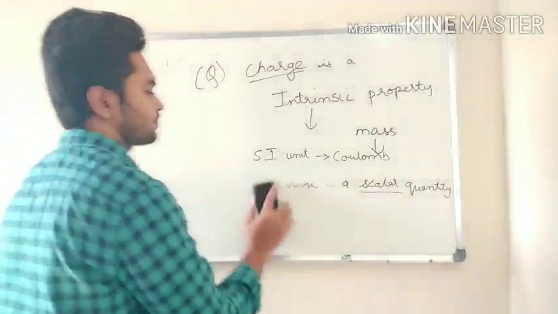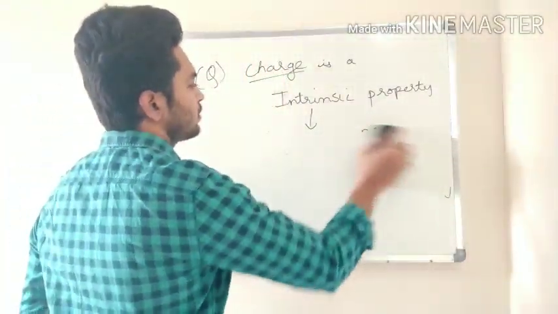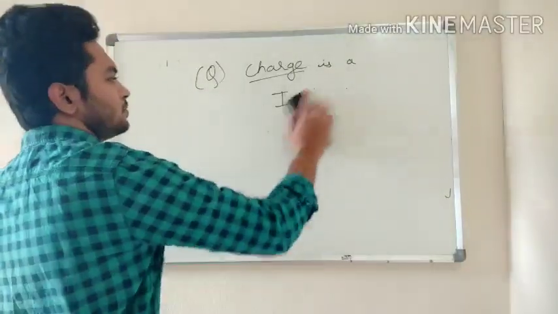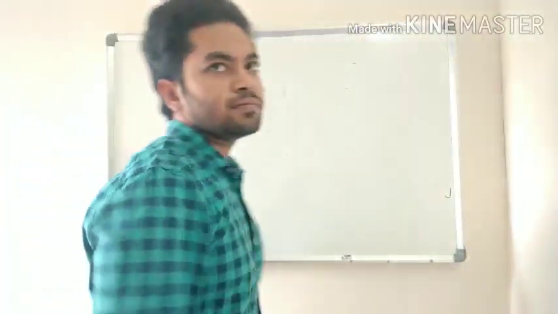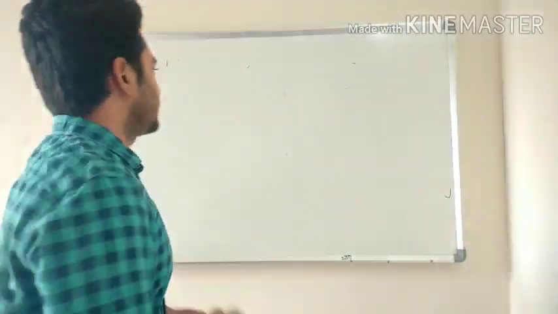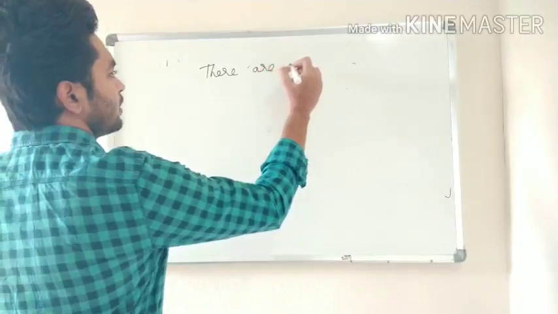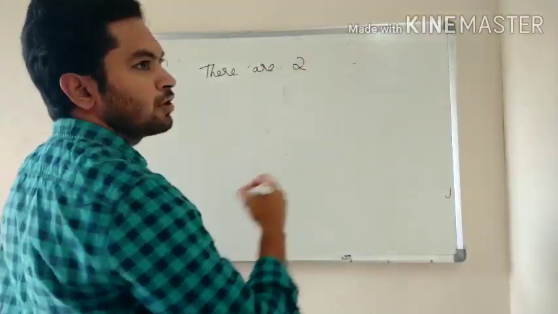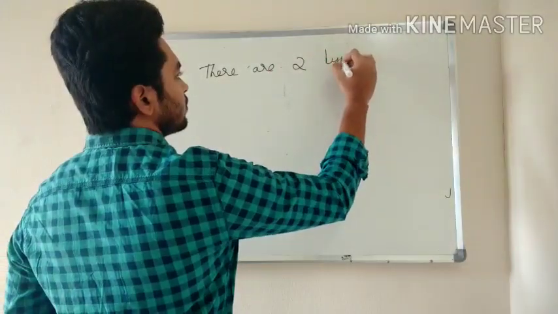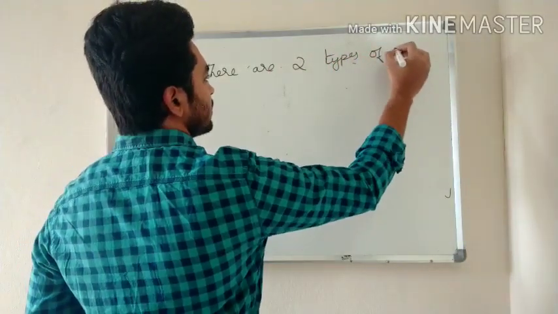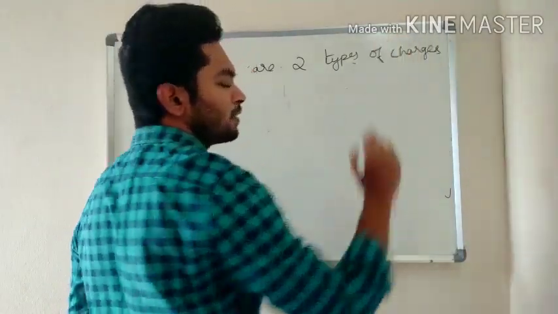Next, you already know there are two types of charges.